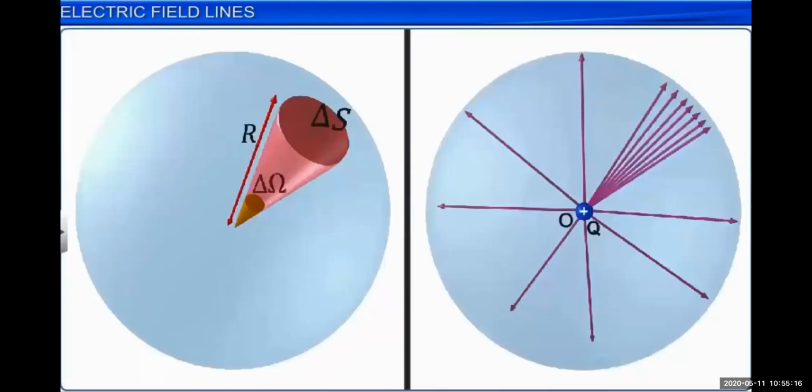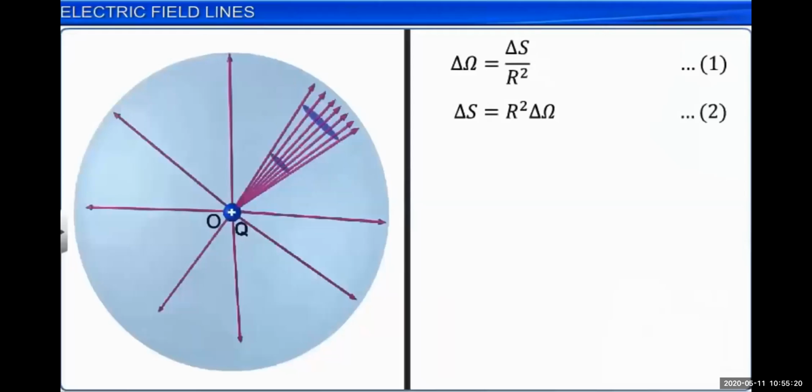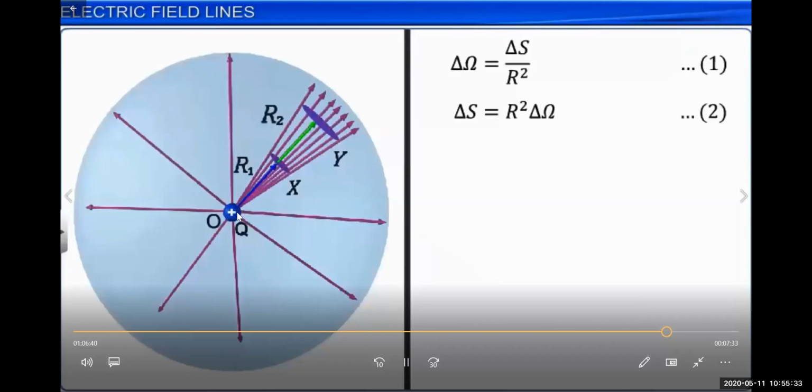Now there is a positive point charge q and the electric field lines. Delta s is equal to r square times delta omega. Again, the same concept we have to observe here. Plus q charge is there, so a number of electric field lines will go into the space. Suppose x is one region with this much surface area, and y is another region with this much surface area.